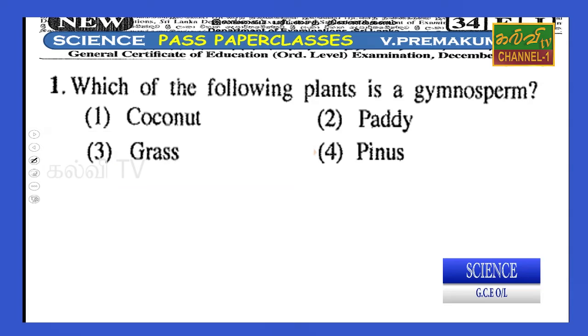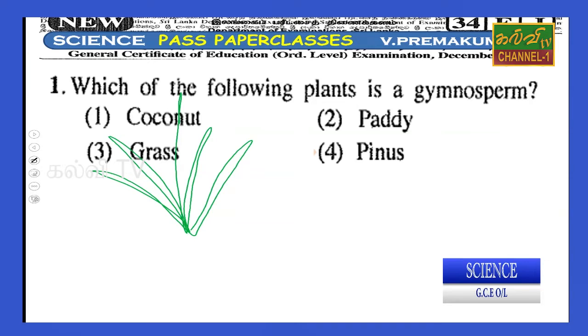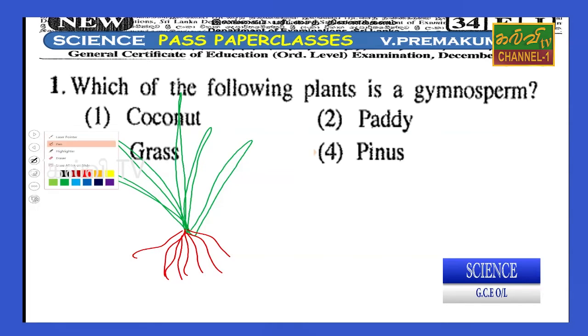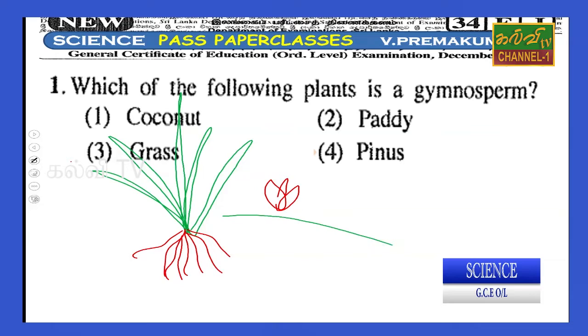When you consider the grass, it also shows a fibrous root system, and the flower mostly shows 3 times the petals, and the venation of the leaves also shows parallel venation, right?